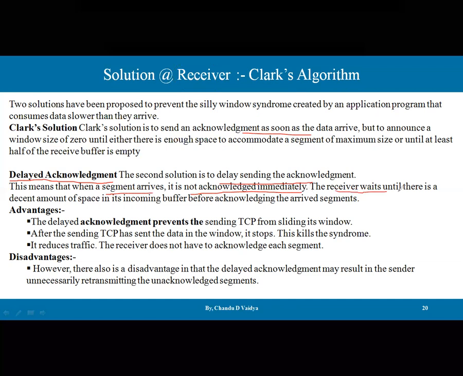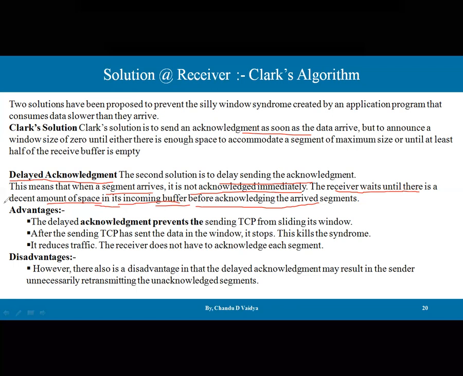The receiver waits until there is a decent amount of space in its incoming buffer before acknowledging the arrived segment. So this is the difference between the Clark and the delayed solution. Here the acknowledgement is sent immediately, here it is delayed.